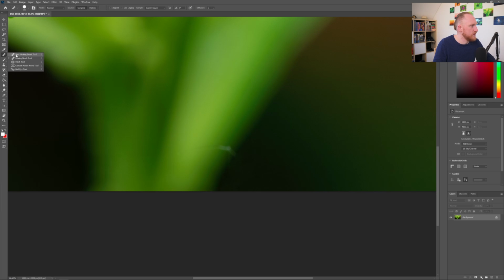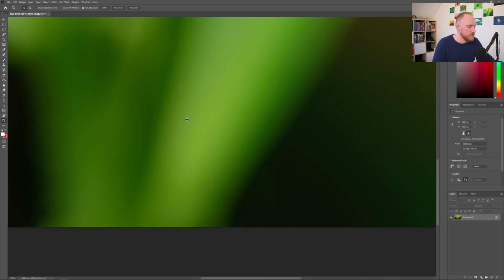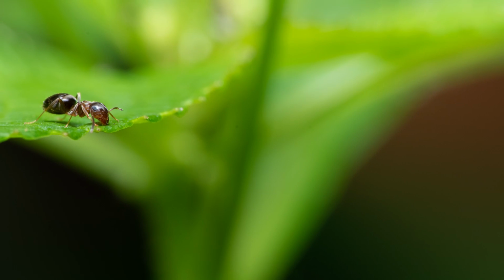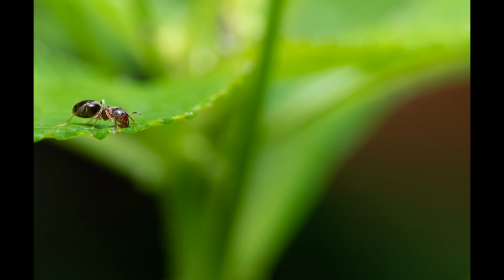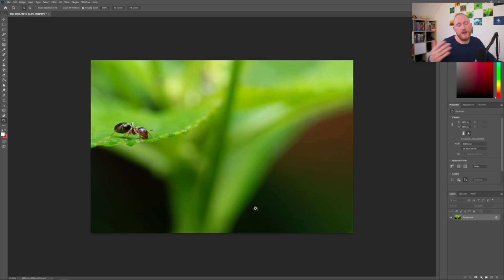Now you can choose instead the spot healing brush tool, which is doing basically the same, but you are marking an area or highlighting an area like so, and just wait, and Photoshop is doing the rest. So that has done actually a really good job. So I'm going to fix this area down here as well, like so, and that did a good job as well. So if we now see the picture in full effect, that looks way better. So these are the two variants that you can use to remove anything from a picture.